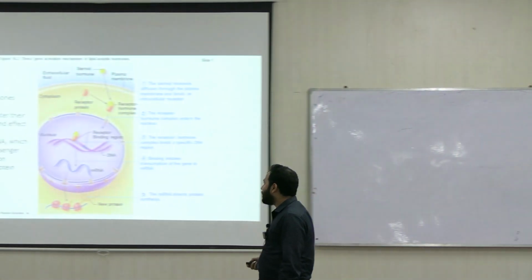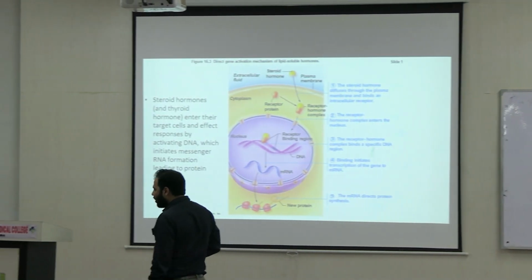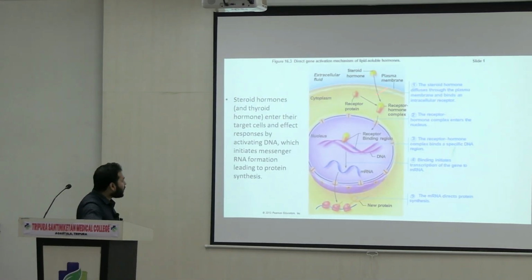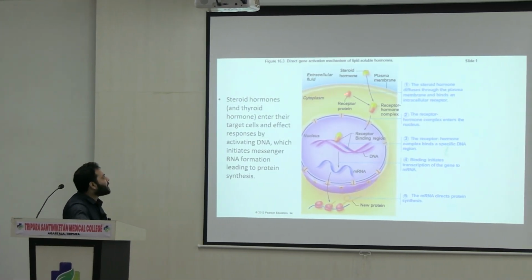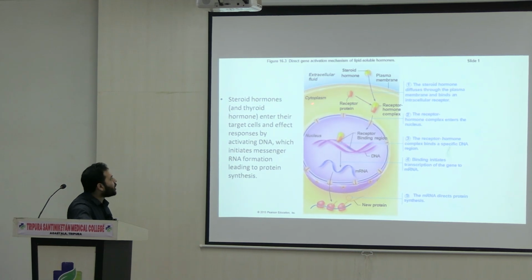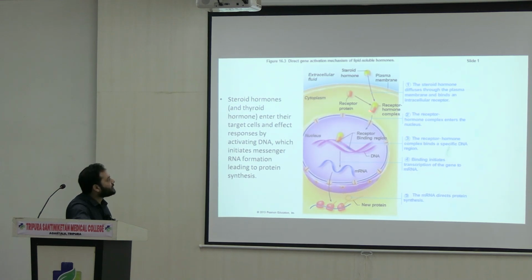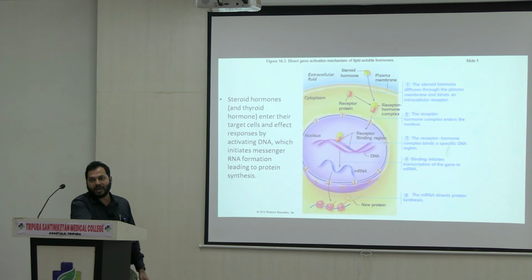So here you can see the mode of action for steroid hormones. There are specific receptors located in the cell cytoplasm, and this is the steroid hormone. It easily crosses the membrane, enters the cytoplasm and binds to the specific receptors, forming a complex called the hormone receptor complex.